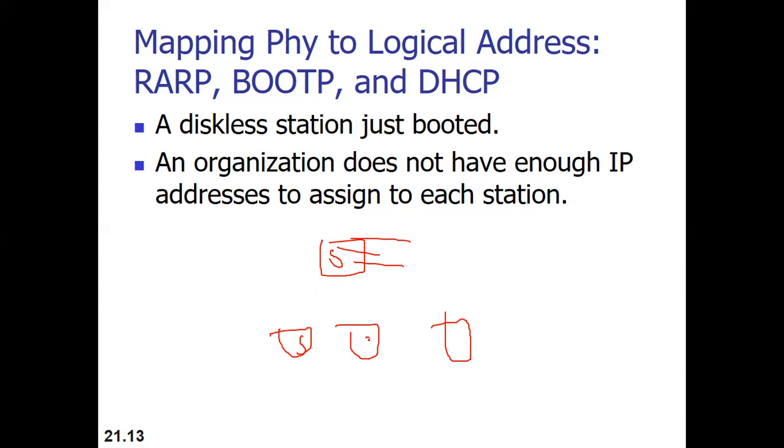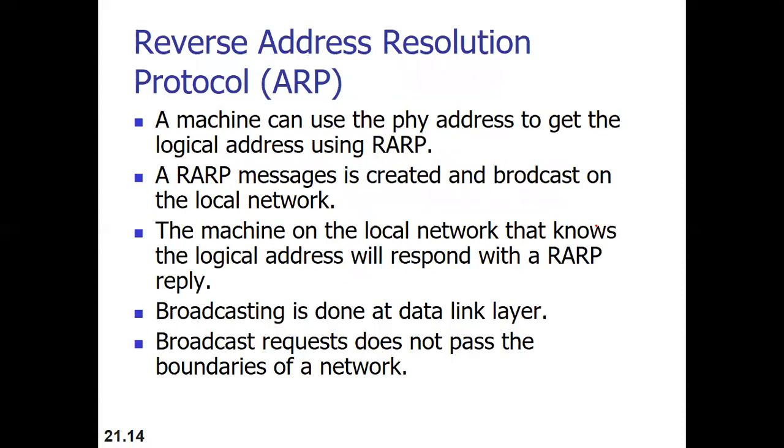What the RARP server is not doing for us is, for the given MAC address, it maps you the IP address, but RARP does not provide us the other information like the subnetwork mask and the default gateway. So it works fine. For the diskless workstation, it properly does the mapping of MAC to the IP address, and as per requirement, it provides the IP address, but it does not provide the subnet mask or the default gateway. So for that, we need another protocol.